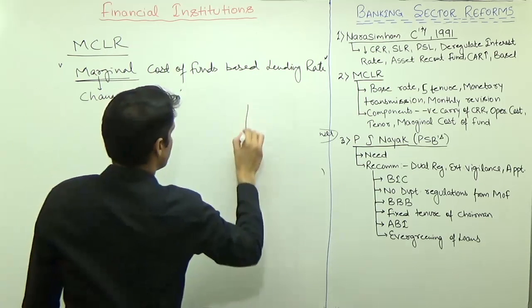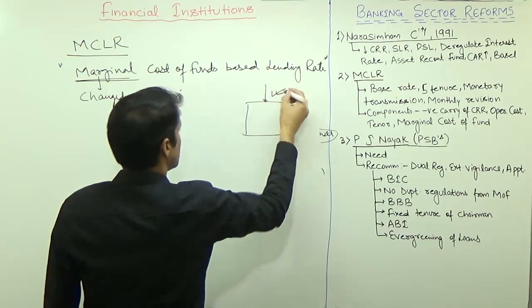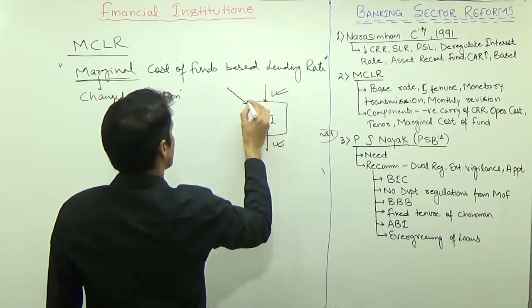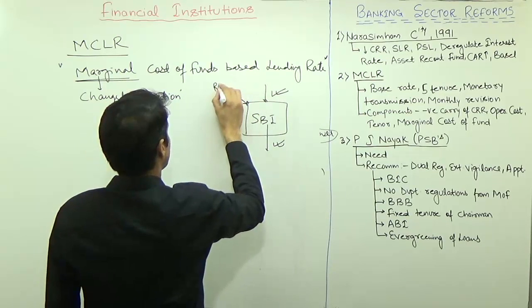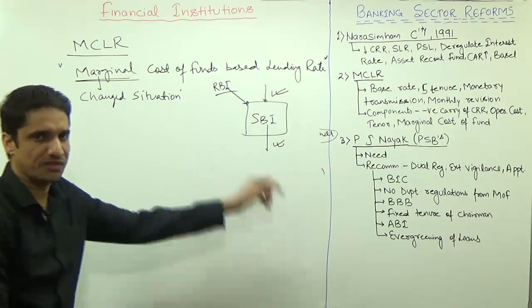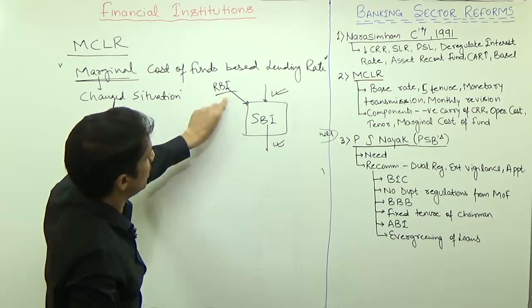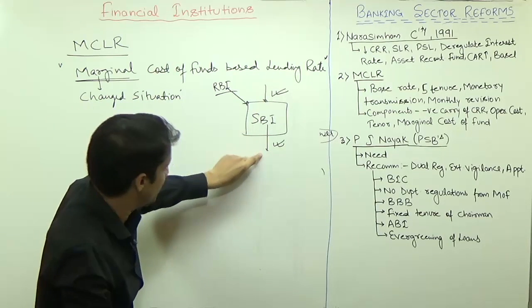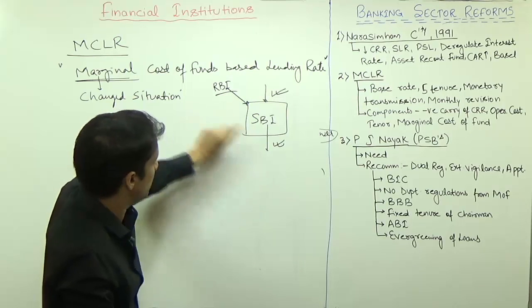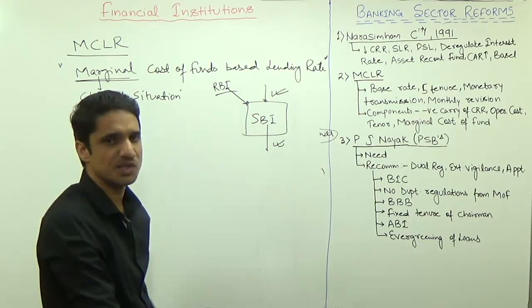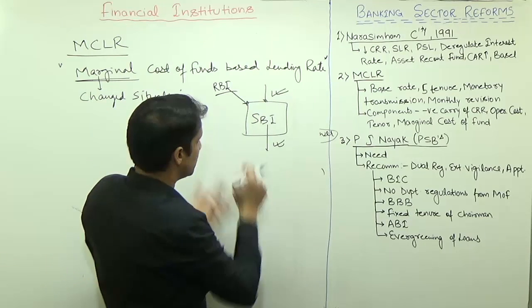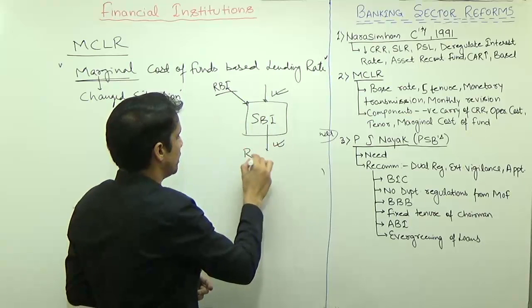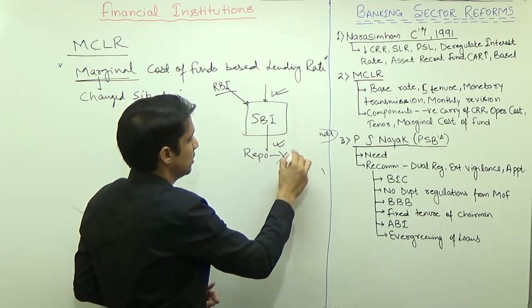Changed situation means if the rate at which you are borrowing has changed, you should also change the rate at which the bank is lending. So the rate at which you are borrowing, one of the clients is RBI. Through repo rate you borrow. So if RBI is increasing or decreasing the repo rate, the same should be replicated here. But earlier it was not being replicated because there was no one-to-one relationship between repo rate and base rate, because the banks were not considering the value of repo rate while deciding the base rate.